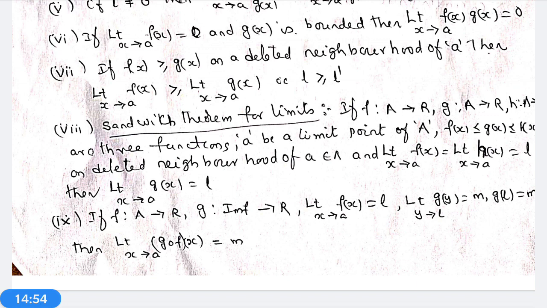Then g is a function from the image of f to R. Let limit x tends to a of f(x) is equal to L, and limit y tends to L of g(y) is equal to M, that is, g(L) is equal to M. Then limit x tends to a of g circle f of x is equal to M. This is the next one.